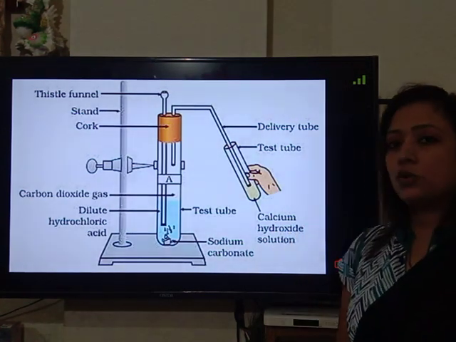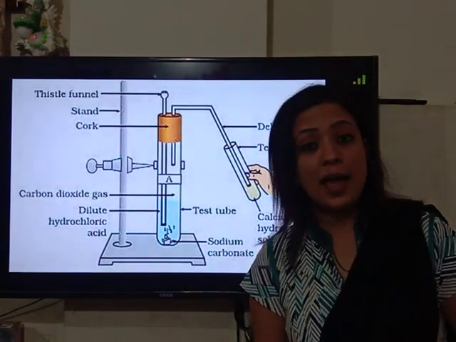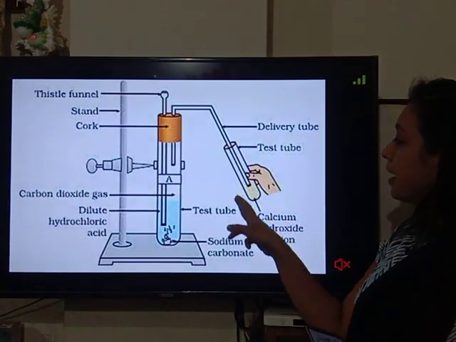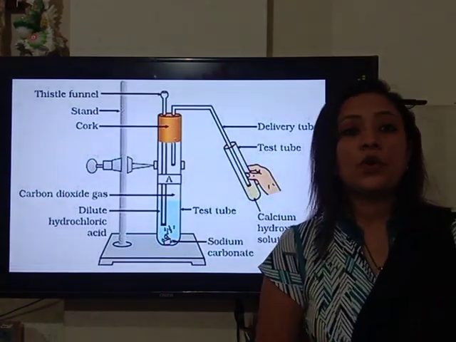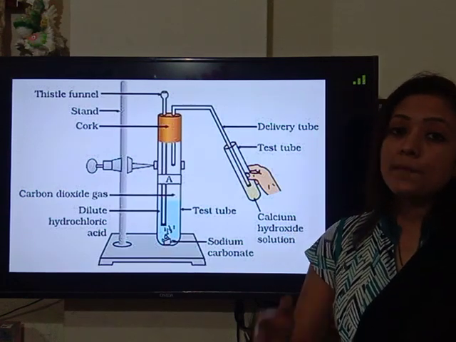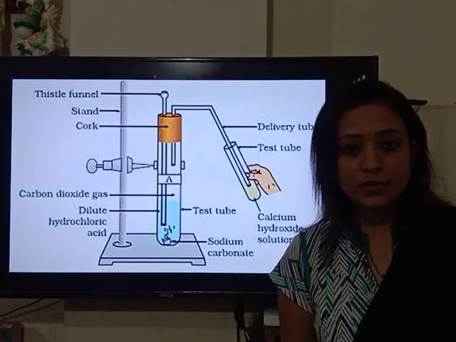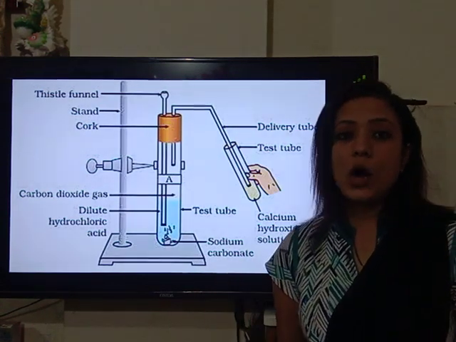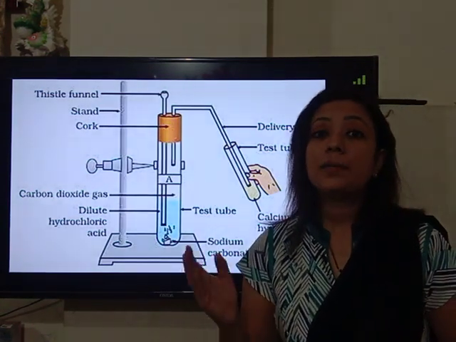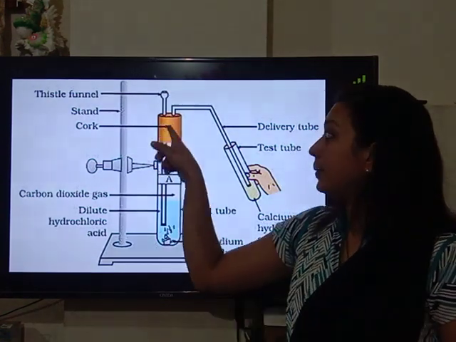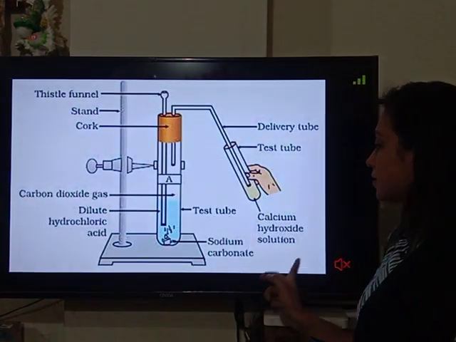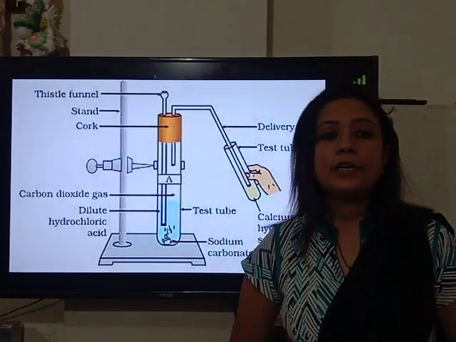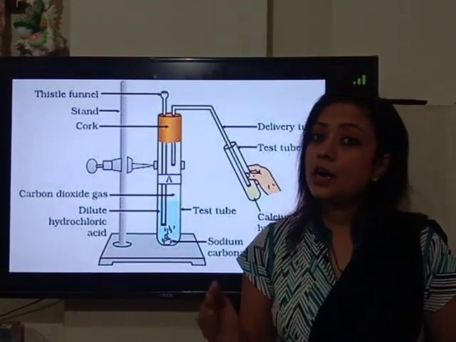Calcium hydroxide solution is nothing but lime water. So when the CO2 is passed through this lime water, the color of lime water changes from colorless to milky white. This color change takes place because calcium carbonate is formed. When carbon dioxide reacts with calcium hydroxide, that is lime water, the product formed is calcium carbonate.